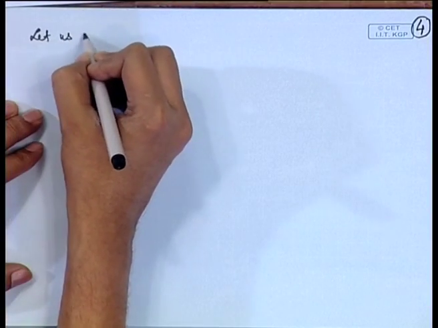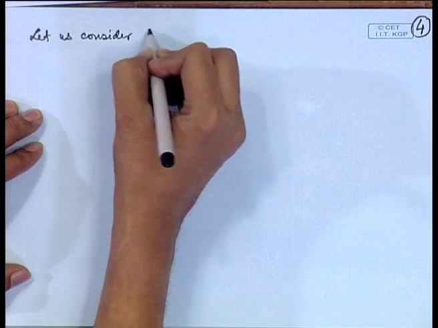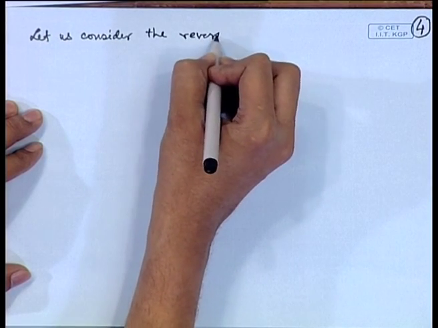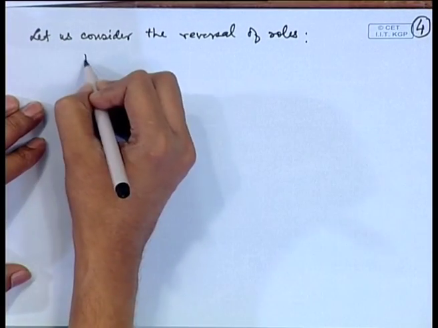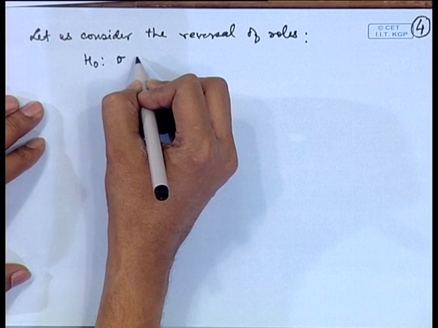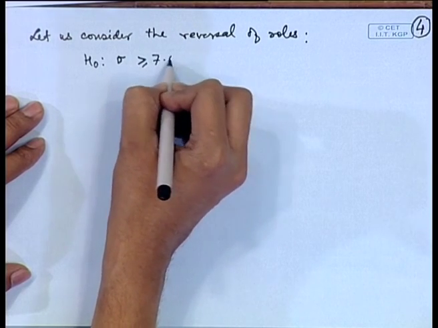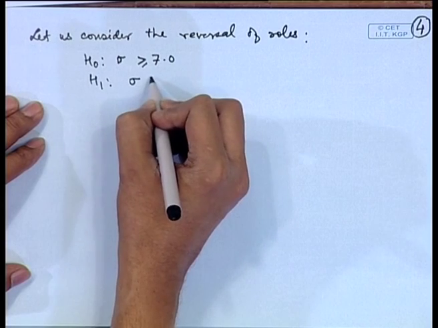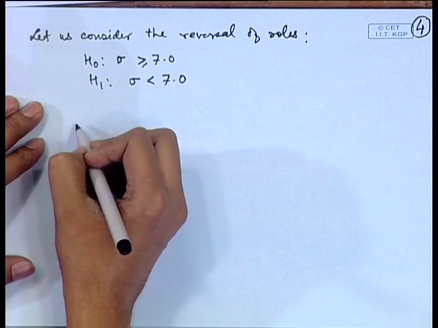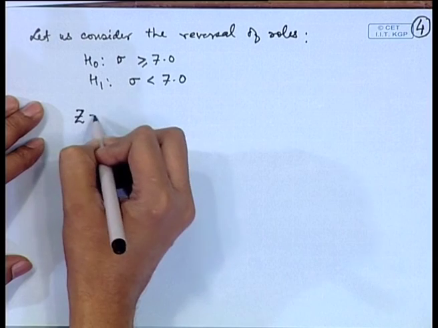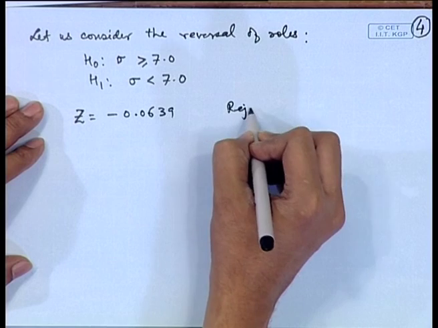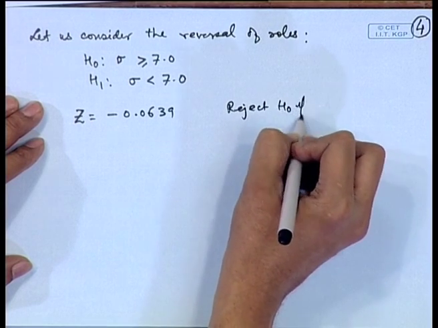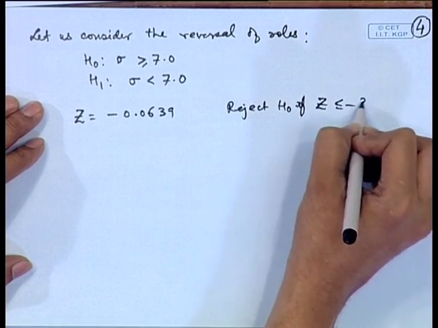Let us consider the reversal of roles. Let us consider H naught as sigma is greater than or equal to 7.0 against H1 sigma is less than 7.0. Now, if you consider your Z value, that is minus 0.0639, and we are saying reject H naught if Z is less than or equal to minus Z alpha.